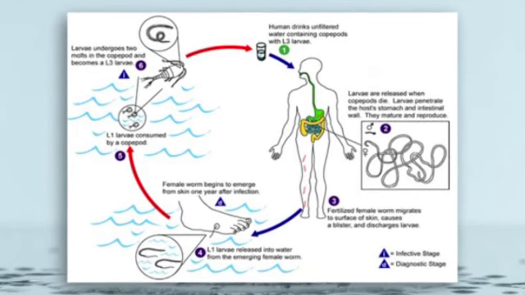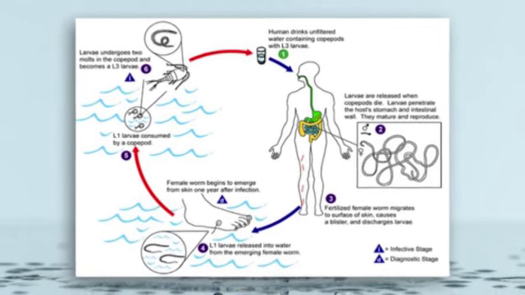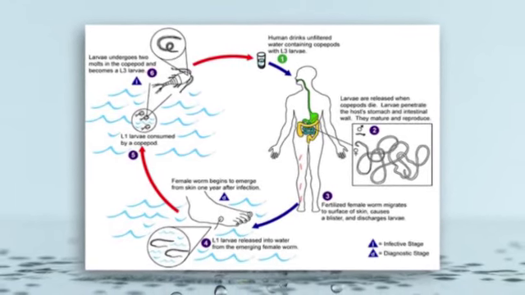It can also infect us if it is released in the stomach, creating a problem in the stomach. If this life cycle takes growth in the skin, then it creates a skin problem.